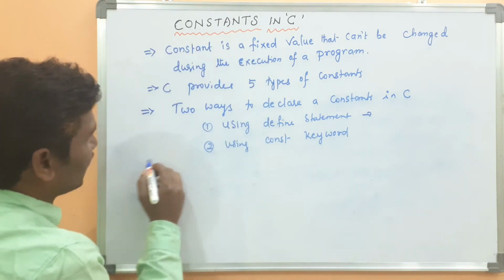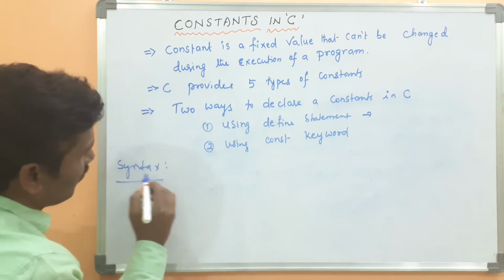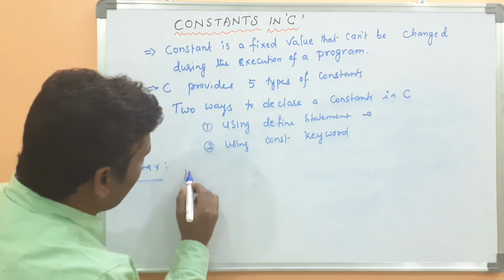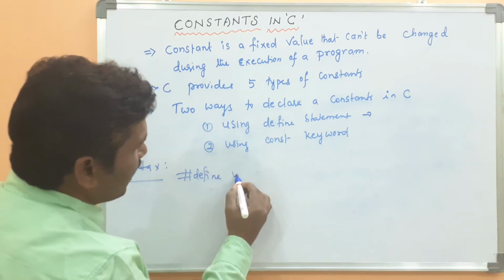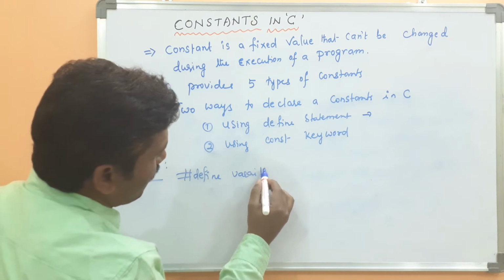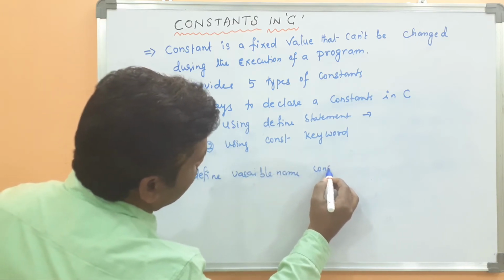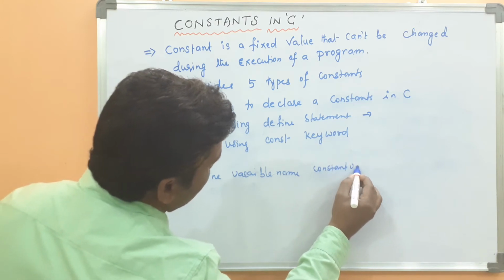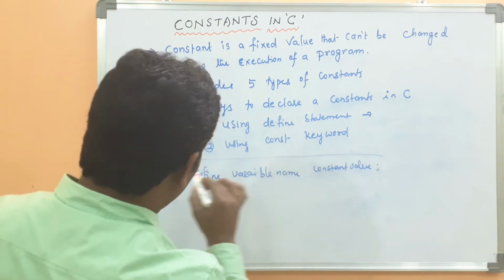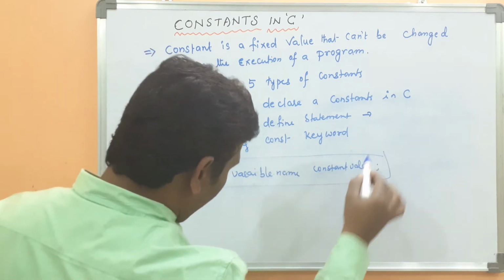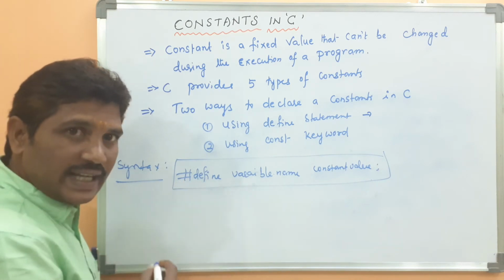The syntax for the define statement is #define, then variable name, then constant value. #define is a preprocessor directive.